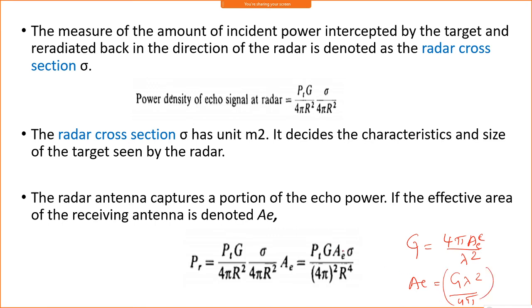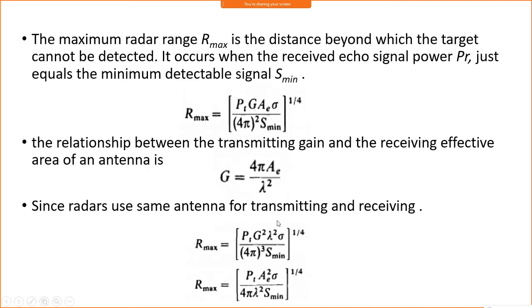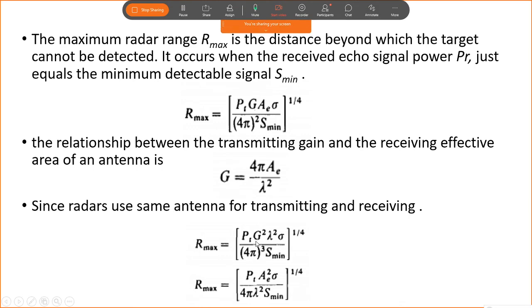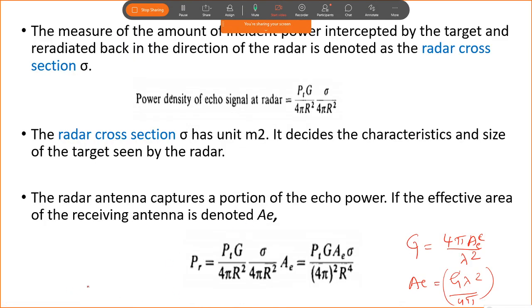So in terms of AE, the equation in terms of gain gives you another form of the equation. If you put that in, you will get another equation, and we can find out what PR is here.